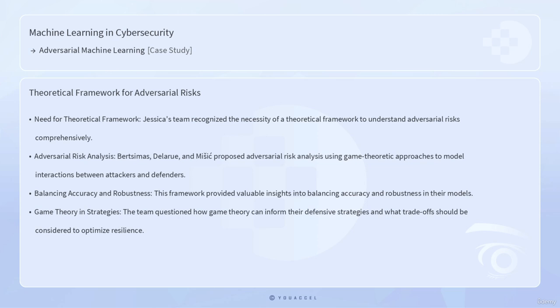As they delved deeper, Jessica's team recognized the need for a theoretical framework to understand adversarial risks comprehensively. Bertsimas, Delarue, and Misic proposed adversarial risk analysis, using game-theoretic approaches to model the interactions between attackers and defenders. This framework provided valuable insights into balancing accuracy and robustness. The team questioned, how can game theory inform their defensive strategies, and what trade-offs should they consider to optimize their model's resilience?